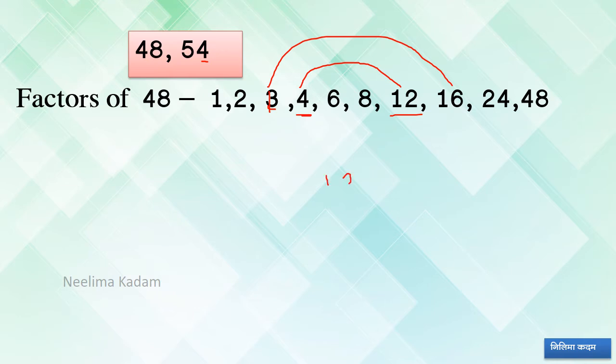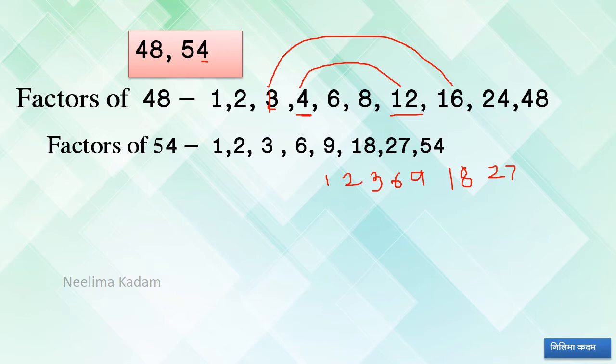1, 2, 3, then 6, 9. Okay. Now 9 6s are 54. 3, so 18 3s are 54. Right? Therefore 18 will be a factor. By dividing by 2, so 27. And 54 1s are 54. See, getting? 1, 2, 3, 6, 9, 18, 27 and 54.